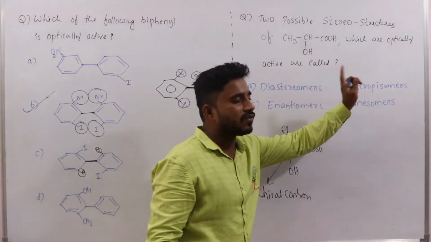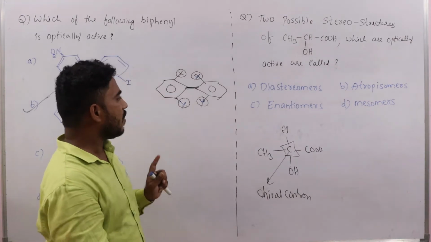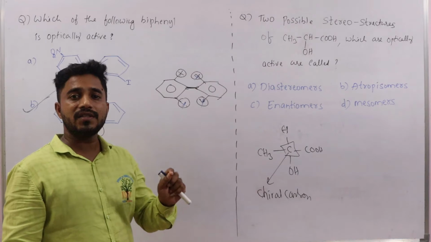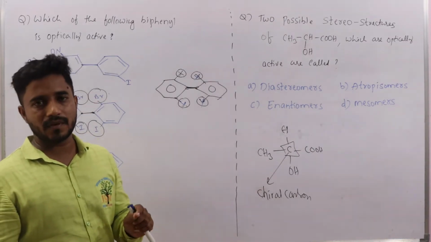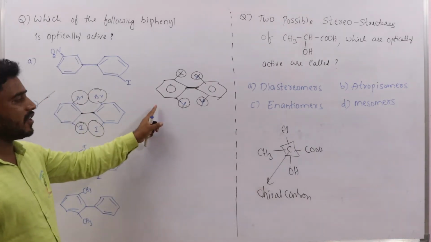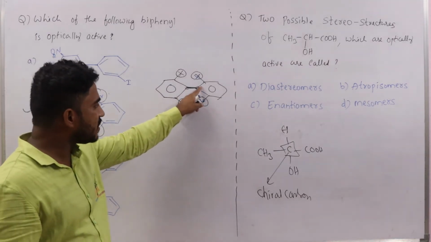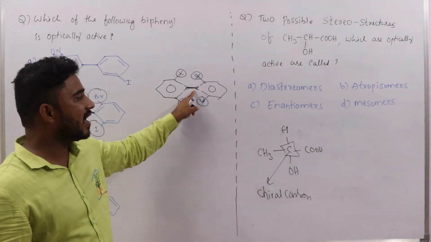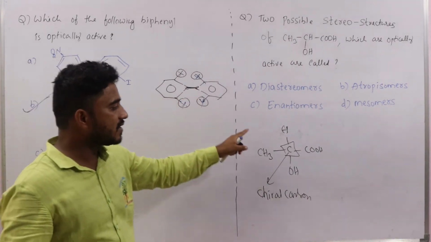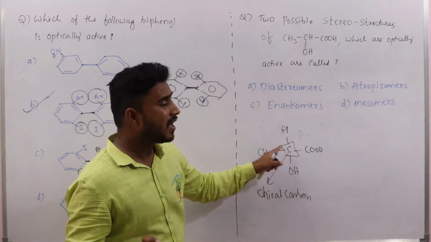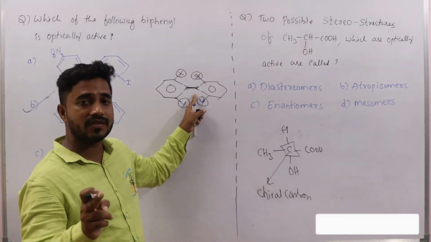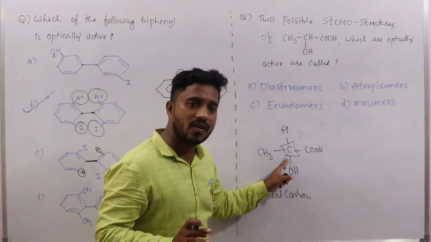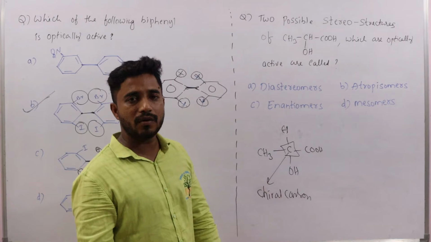Heterotopic isomerism. Heterotopic isomers mean the stereoisomers which are formed by the restricted rotation, hindered rotation. That means when you see the molecule in the first question we discussed, due to the restricted rotation about the carbon-carbon single bond, the stereoisomers it forms are called heterotopic isomers. But in this case there is no restricted rotation, that's why we can't say that they are heterotopic isomers.